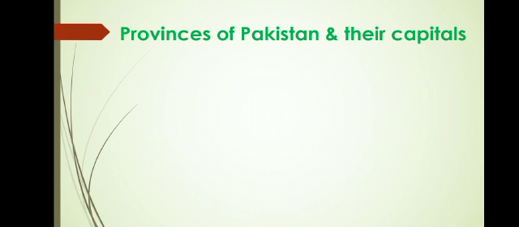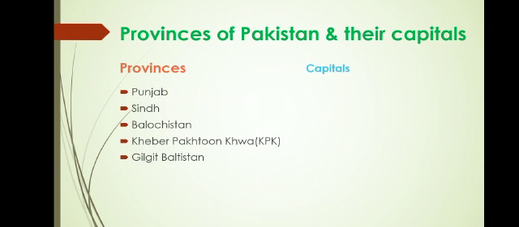The provinces of Pakistan. There are four provinces: Punjab, Sindh, Balochistan, Khyber Pakhtunkhwa, known as KPK, and Gilgit Baltistan. The northern areas are known as Gilgit Baltistan. It is not a province, but it is a separate territory. That's why it is considered as a whole. And it has its own main cities.